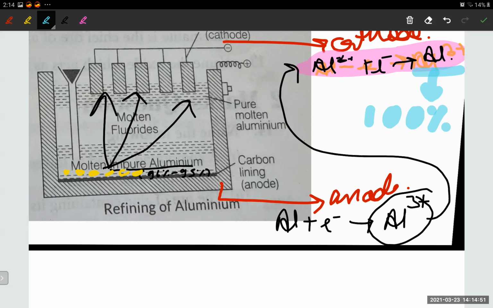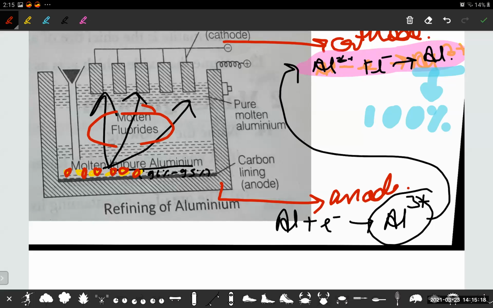And see, I'll tell you about the layers also. So the first layer was of molten aluminium, which is 95 to 96% pure. Then we have the molten fluorides, the same ones: beryllium fluoride, the cryolite and fluorspar we have used here, okay. We have also used siderite also.